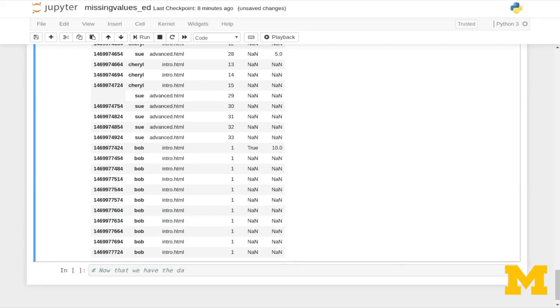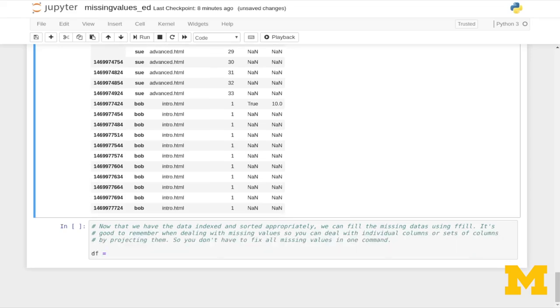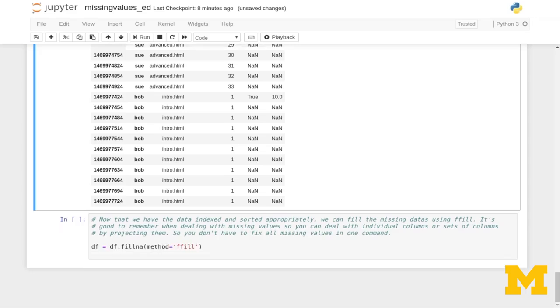Now that we have the data indexed and sorted appropriately, we can fill the missing data using ffill. It's good to remember when dealing with missing values that you can deal with individual columns or sets of columns by projecting them. So you don't have to fix all missing values in one command. So df = df.fillna, and we want to set method equal to ffill.